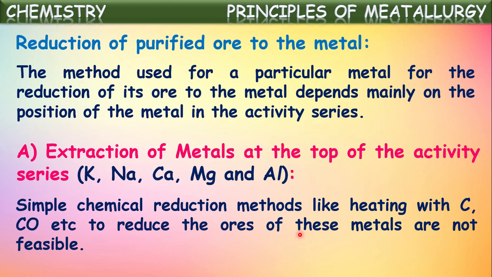Simple chemical reduction methods like heating with carbon or coke or carbon monoxide to reduce the ores of these metals are not feasible. By these simple methods, these metals cannot be extracted because, as we know, these metals are highly reactive. So they will be more stable in their compound form or ore form. So the separation of these metals cannot be done with simple techniques like heating with coke or carbon monoxide. We have to use different techniques.